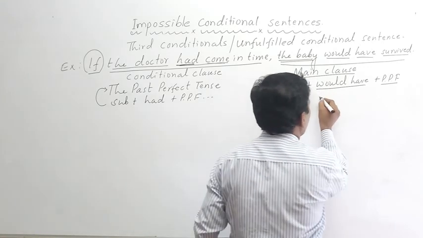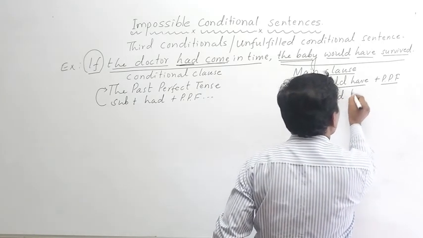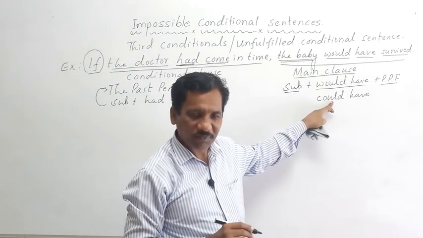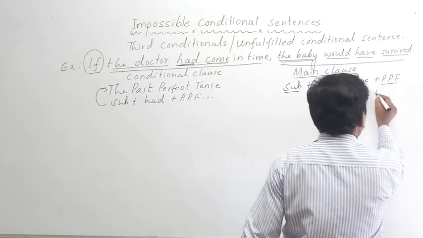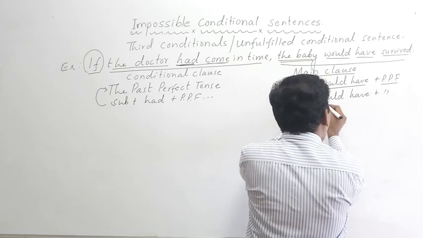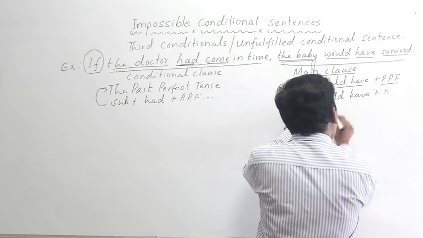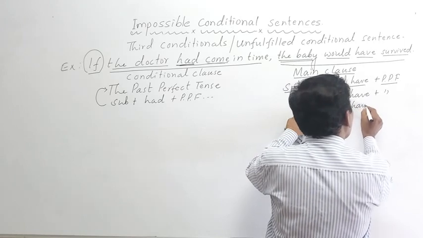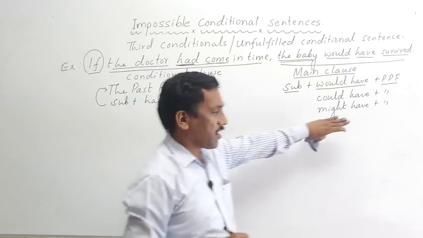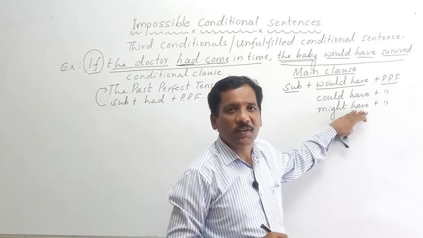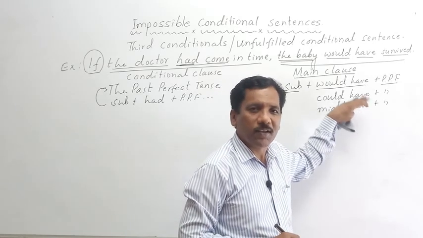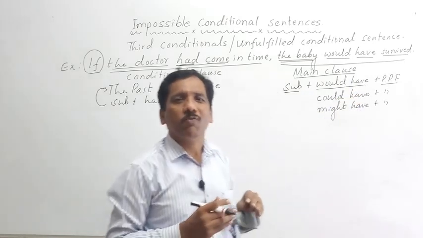And sometimes you can use even could have plus past participle form to mean would have been able to. And sometimes you can also use might have plus past participle form to mean perhaps would have, possibly would have, probably would have.